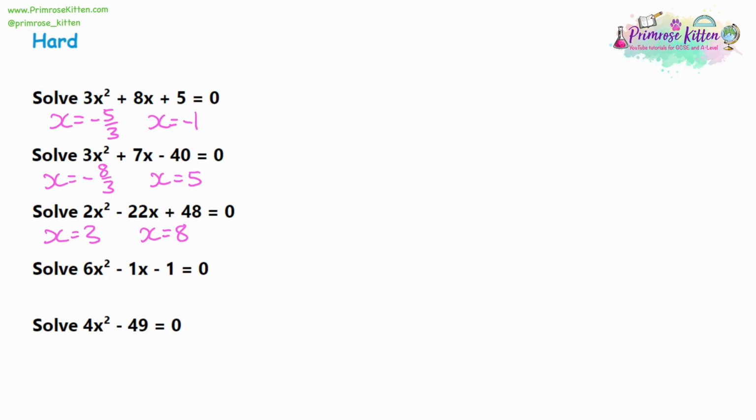Now, moving on to question 4, we have another complication, and that is that when we set up the brackets for 6x squared, we could have 6x in one bracket and x in the other bracket, and they all multiply together to give us a 6x squared. The problem is there's an alternative, and instead you could have 3x multiplied by 2x, and that will also give you 6x squared. So just be aware there's two different alternatives.